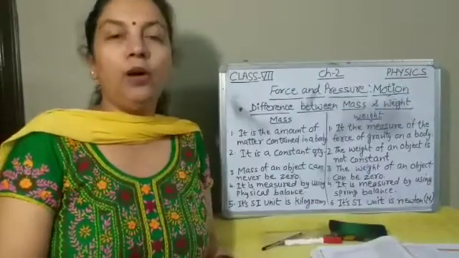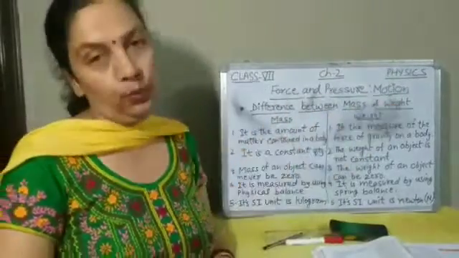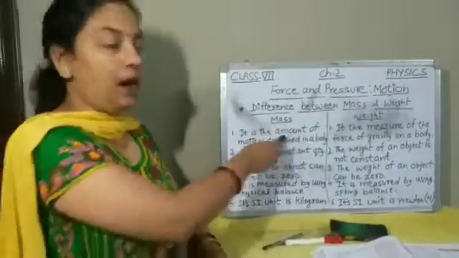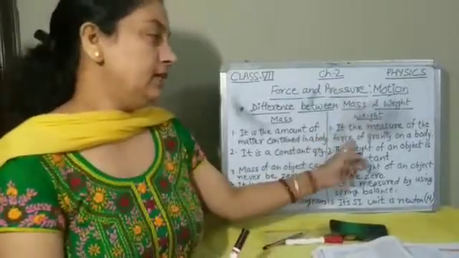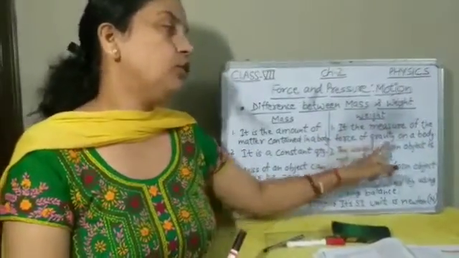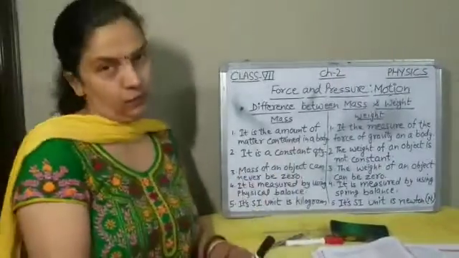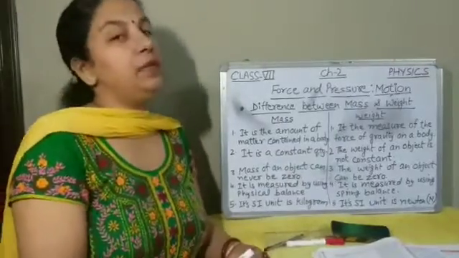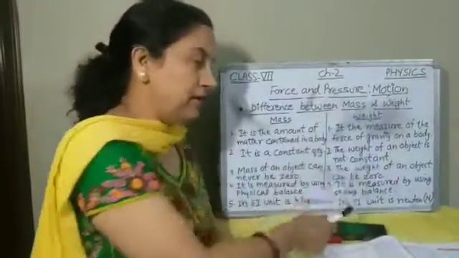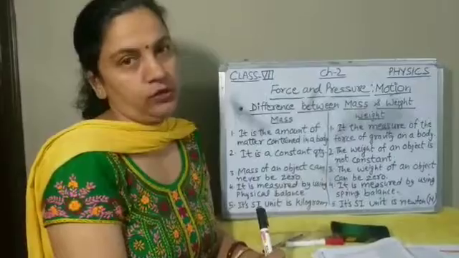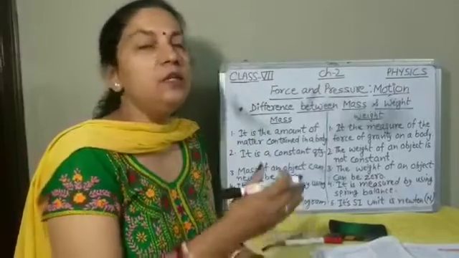Now we have learned about mass and weight. Now we will discuss the difference between mass and weight. First one: mass is the amount of matter contained in a body, while weight is the measure of the force of gravity on a body. Second, mass is a constant quantity. I have told you mass remains the same everywhere. The mass of an object remains the same everywhere, while the weight of an object is not constant. It changes according to the acceleration due to gravity.